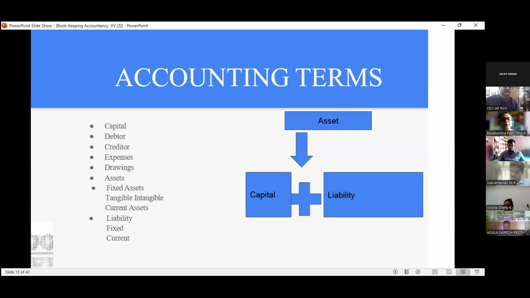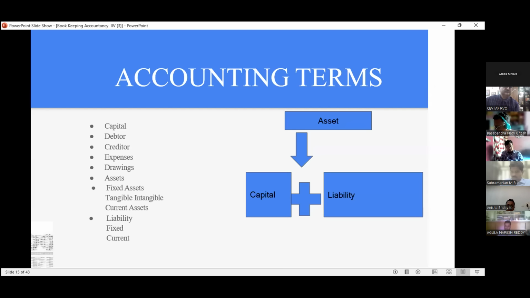See, we come to the accounting terms. We have different types of accounting terms, with which you people are very familiar. The first is capital. What is capital? Capital is with the person who is putting cash into the business. Already we have discussed the business entity concept. Owner and entity are both different. And the owner putting in cash is treated in the business as capital. It is not treated as a loan.